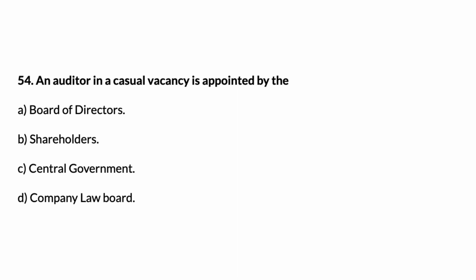54. An auditor in a casual vacancy is appointed by the A. Board of Directors, B. Shareholders, C. Central Government, D. Company Law Board. Answer, A. Board of Directors.